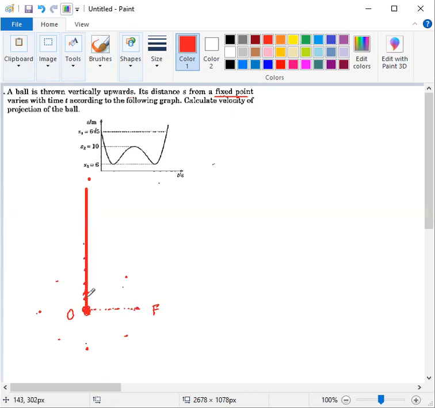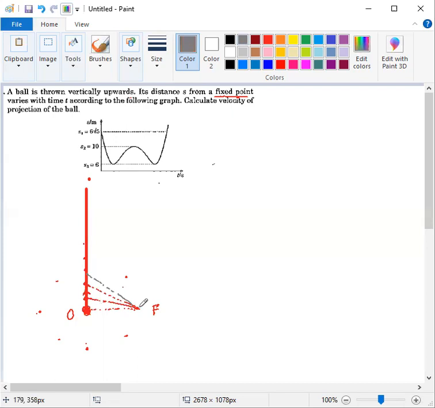So at the next moment, the distance from the fixed point to the object is this now. And after some time, this distance will be at this point. Yes or no? And after some time, it will also be like this.